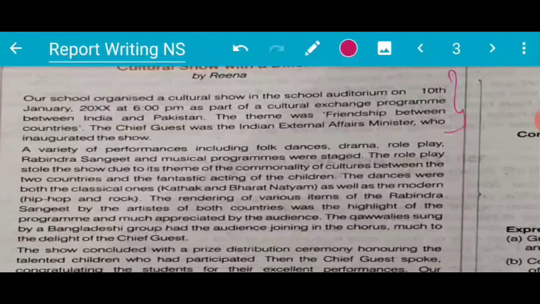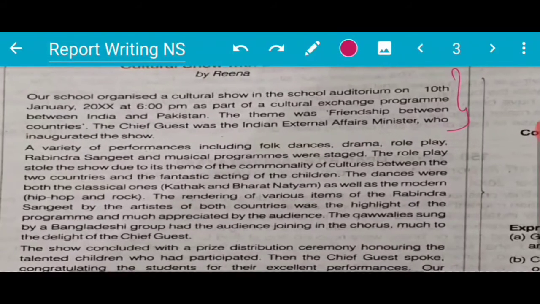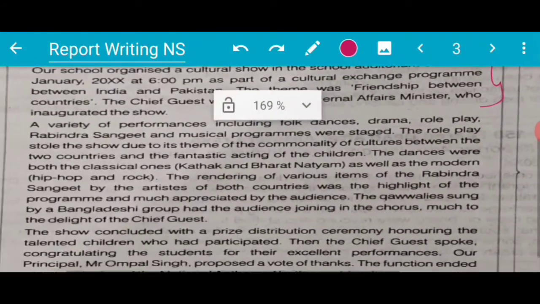Now in the second paragraph you have to give the details. So let's see what the details are. A variety of performances including folk dances, drama, role play, Rabindra Sangeet and musical programs were staged. The role play stole the show due to its theme of community and culture between the two countries and the fantastic acting of the children.